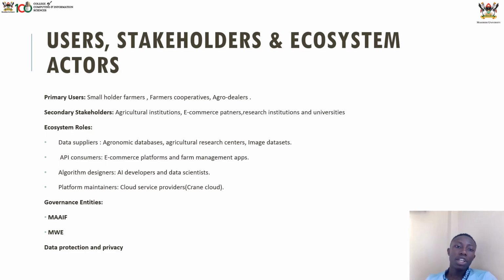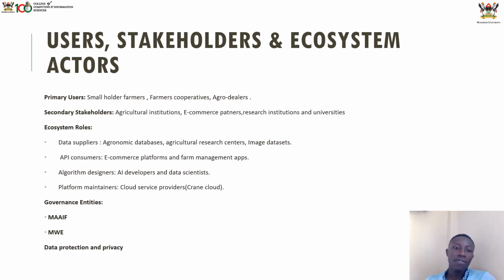The ecosystem roles are what each part of our ecosystem will be doing. Data suppliers provide us agronomic databases and access to other data we use. API consumers, like e-commerce platforms, use our API to use our recommendations, maybe farm management apps and all that.